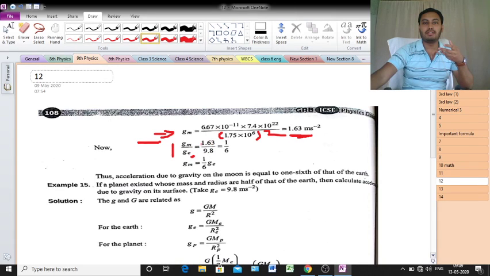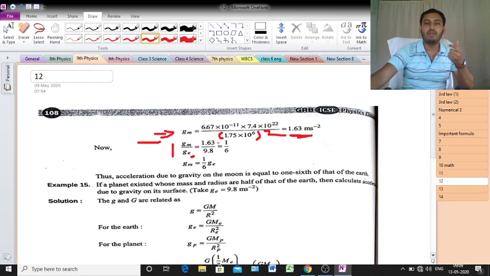If you calculate Gm by Ge, that means put the value 1.63 divided by 9.8, you will get 1 by 6. So what is the meaning of this line?